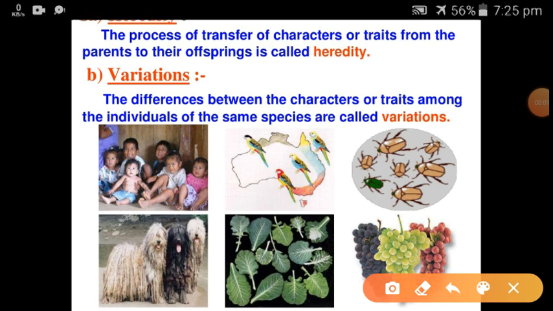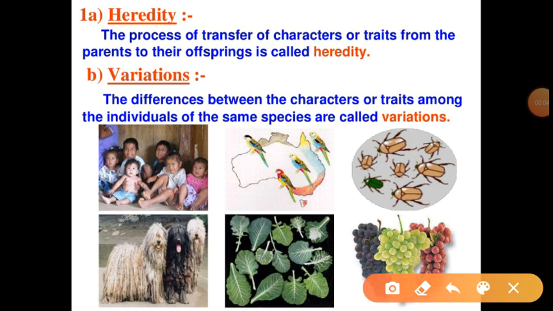So hello students, today we will discuss heredity, variation and a few terms that will be helpful in understanding the chapter. Heredity is the transfer of characters or traits from parent to offspring, or from one generation to the next generation. Variation is the difference of characters between the offspring and the parents, or the difference in the characters of individuals among themselves which belong to the same species. So it is variation.